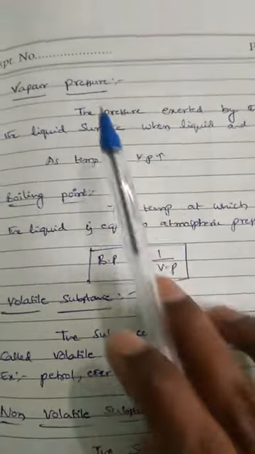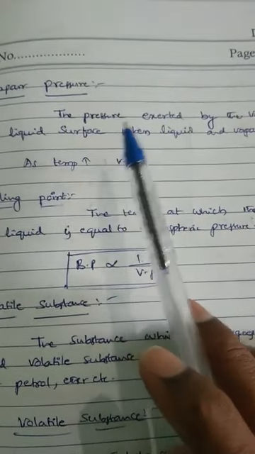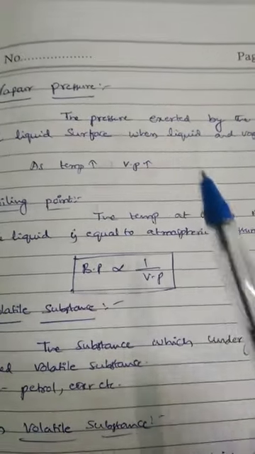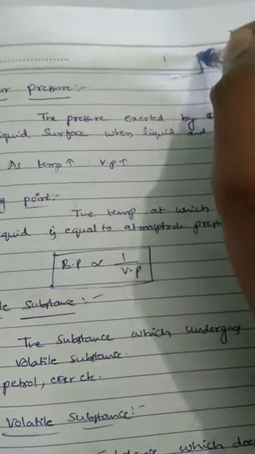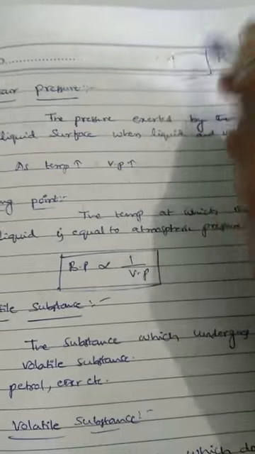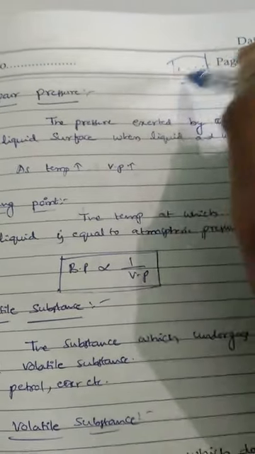Good morning friends. Today I would like to tell about the vapor pressure concept. We already discussed this topic in class 11, states of matter chapter. Vapor pressure: suppose you take a closed vessel and put some amount of water in that closed vessel.